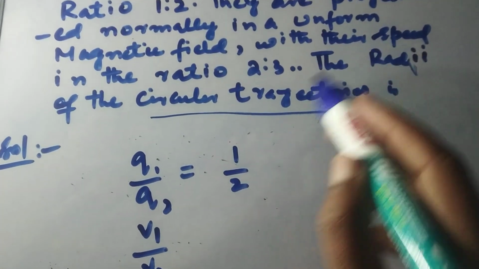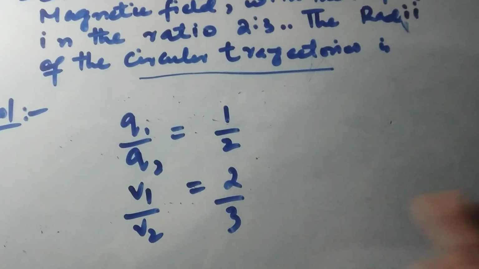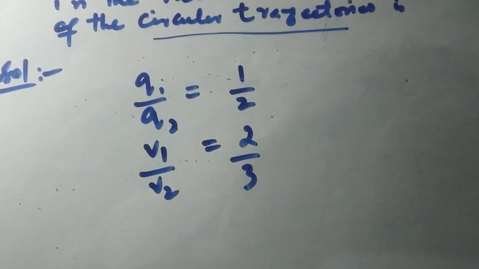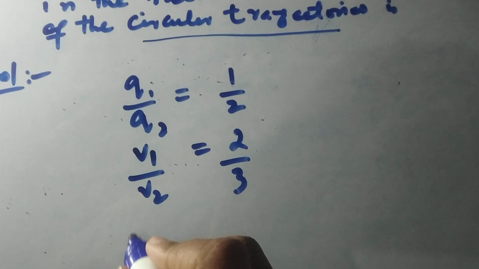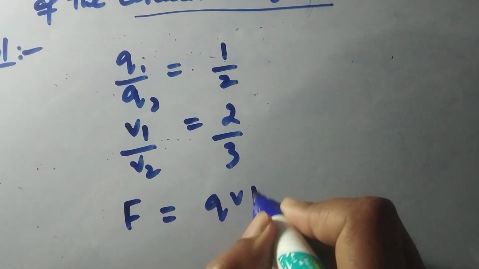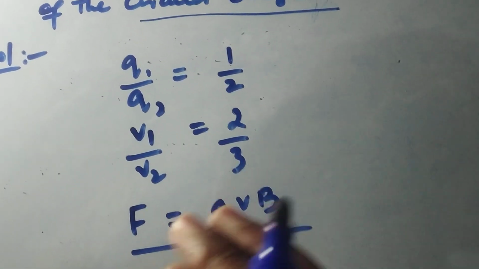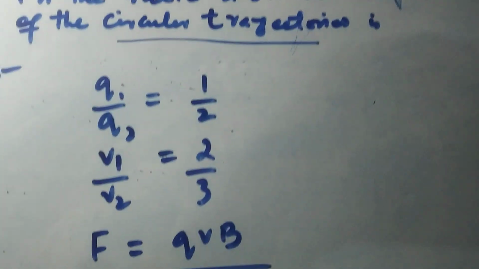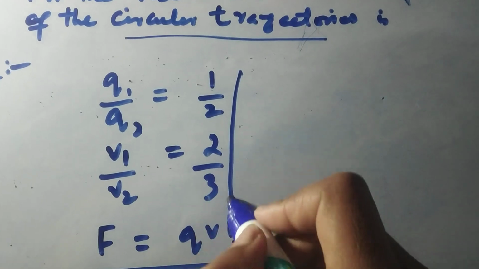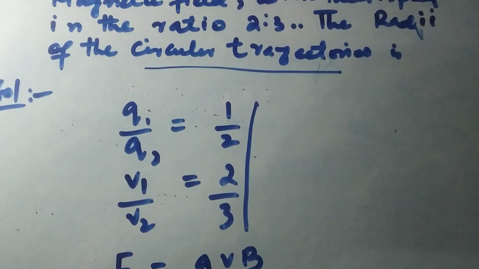The ratio of speeds V1 and V2 is 2:3. You know the magnetic force F is equal to QVB. If you know this, then the question is totally solved, because all the other conditions are the same.